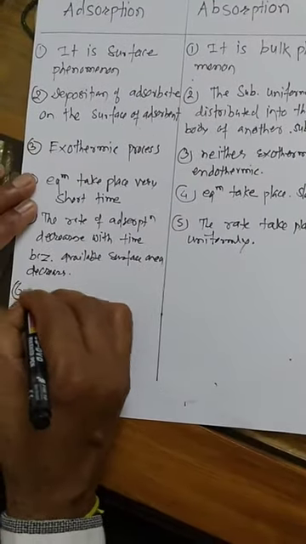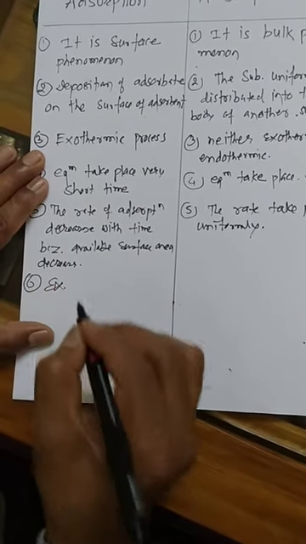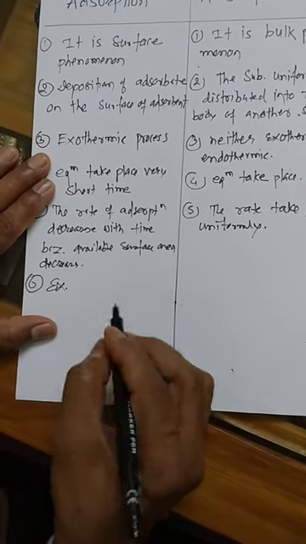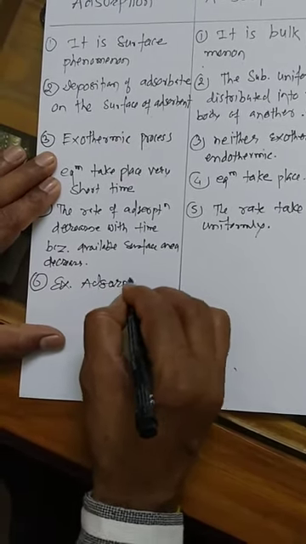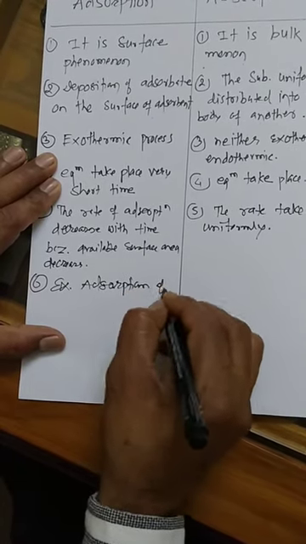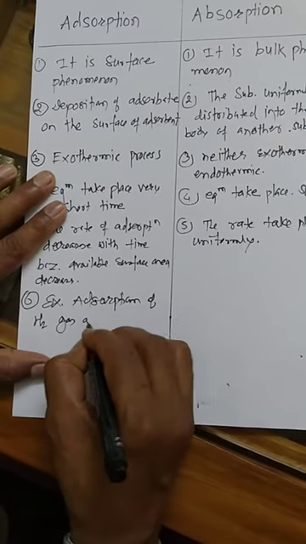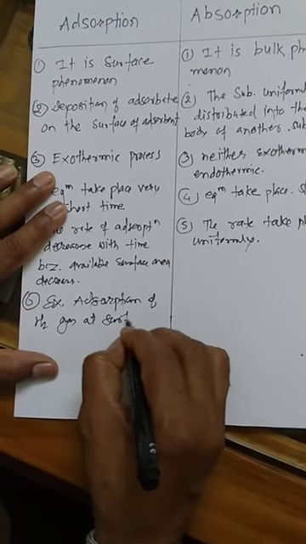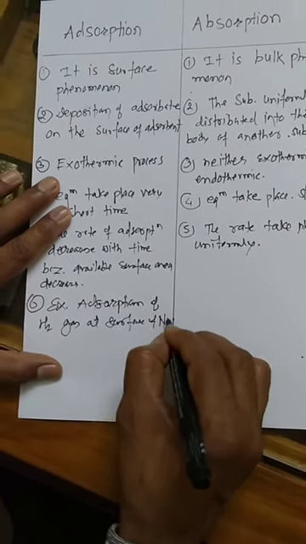Now here are the examples. Adsorption of H2 gas at the surface of nickel.